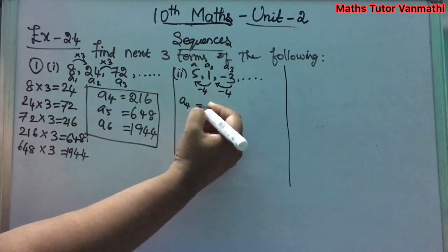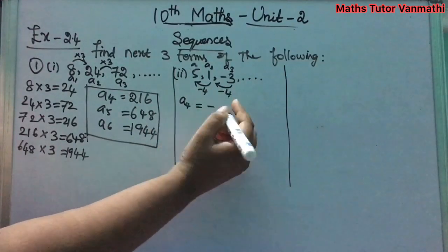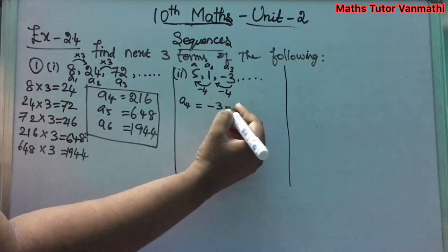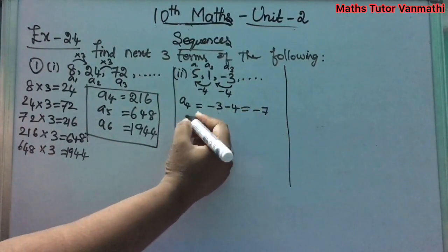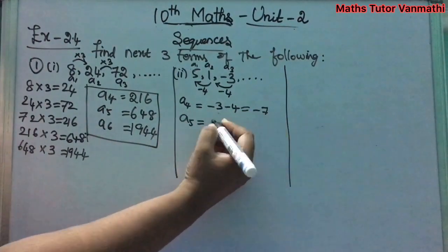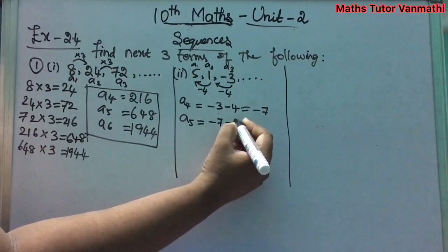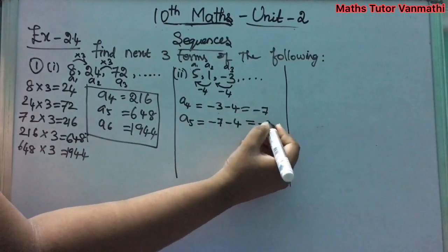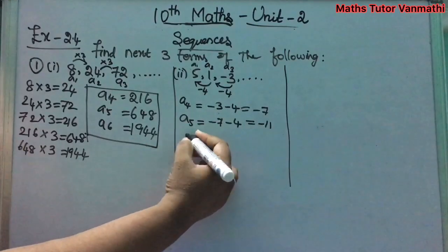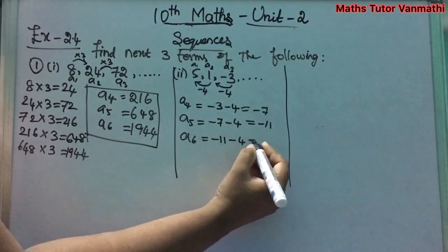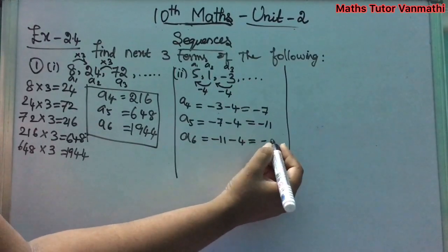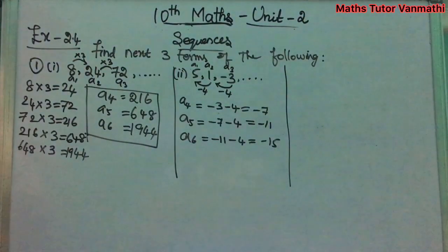A4 equals minus 3 plus the common difference minus 4, you will get minus 7. And A5 is minus 7 minus 4, you will get minus 11. Next A6 is minus 11 minus 4, you will get minus 15. Clear? These were the three values of subdivision 2.